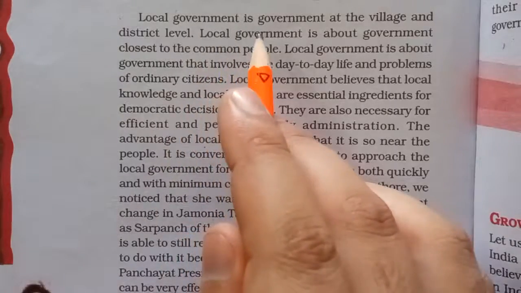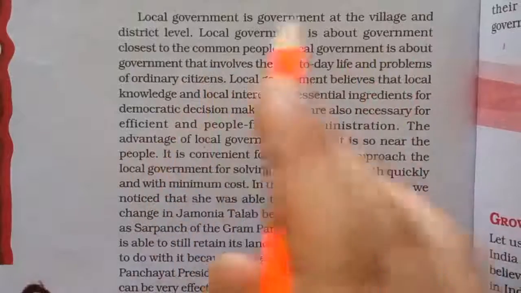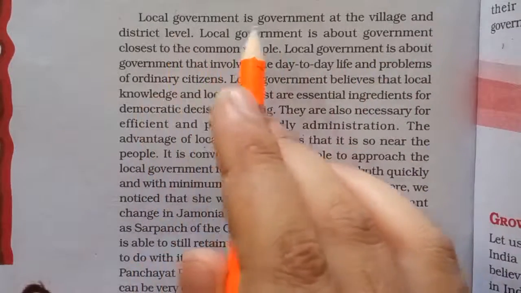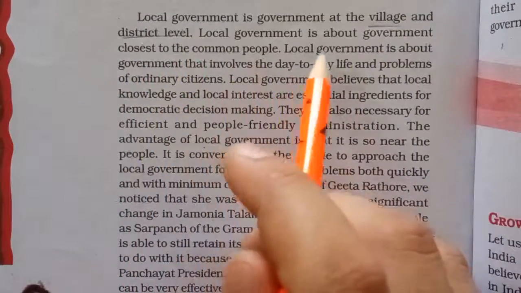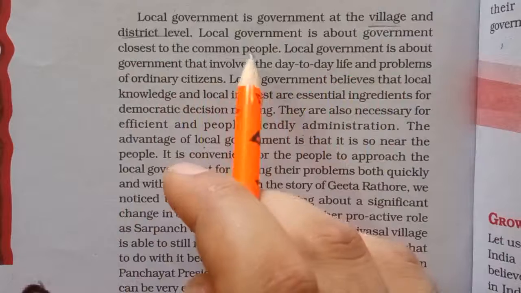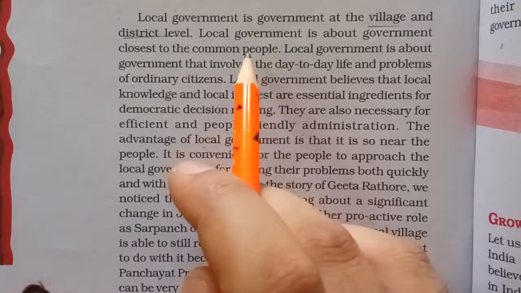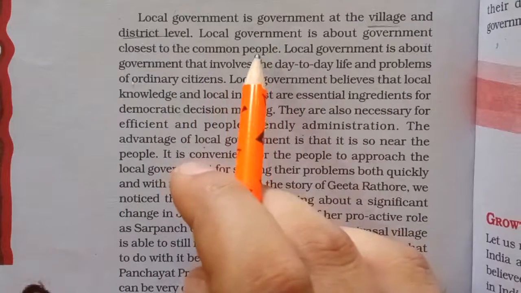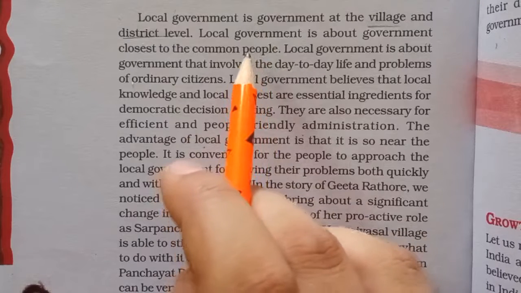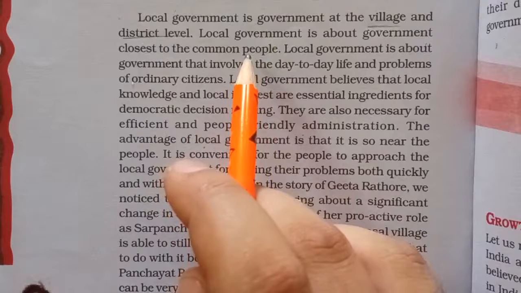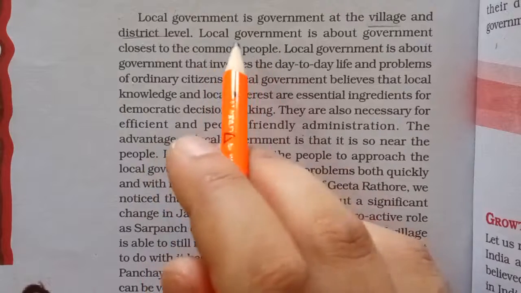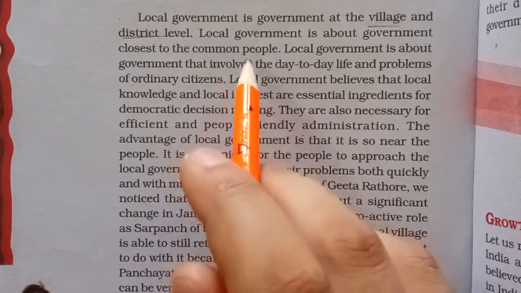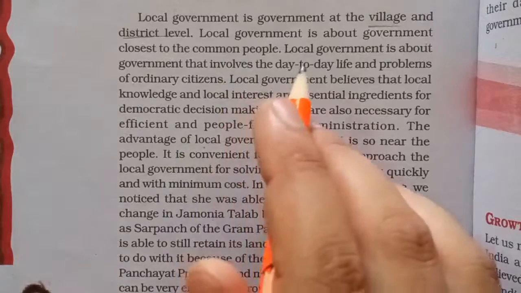Local government is government at the village and district level. Now, what do you understand by local government? It is a form of government at the village and district level. Local government is about government closest to the common people, because we are not directly in connection with the state government or the central government. We never have met the president, prime minister, chief ministers or cabinet ministers. But when it comes to local government, we are very closely linked to the local leaders, the panchayat, the local gram panchayats. Okay.